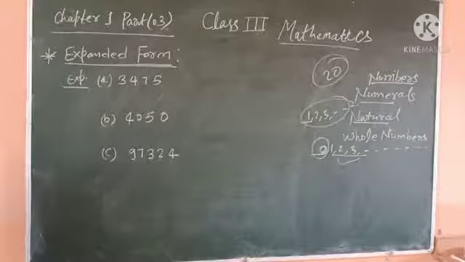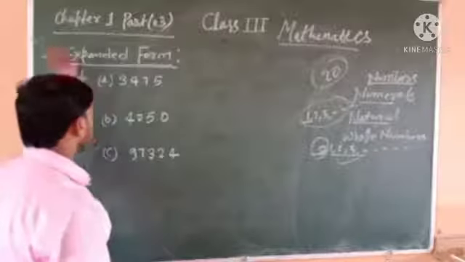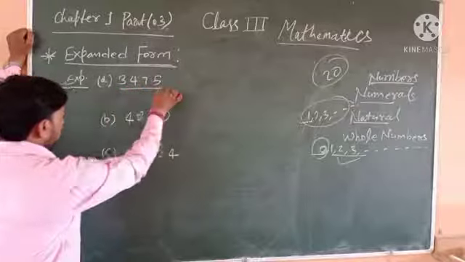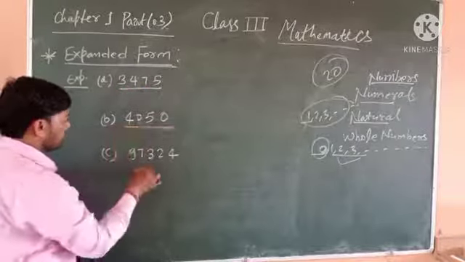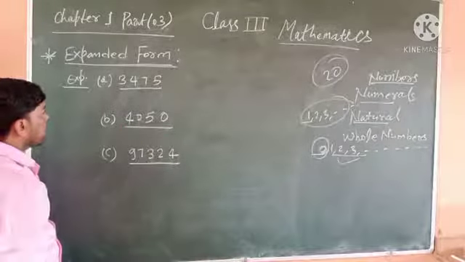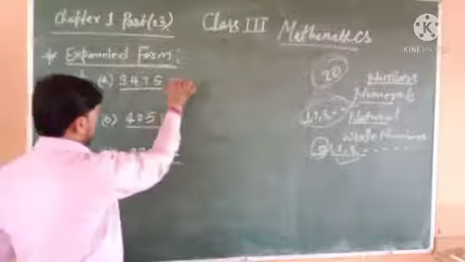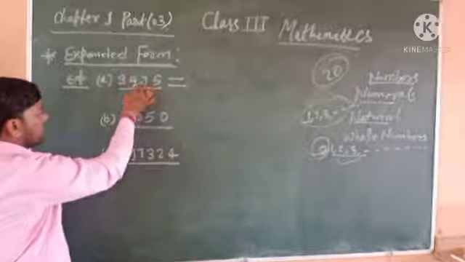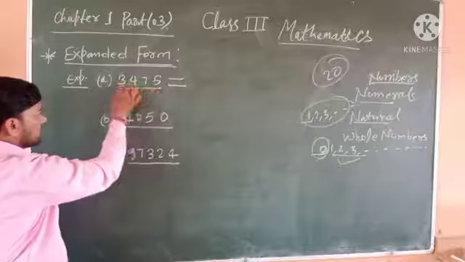Our next topic is the expanded form of numerals. A numeral is given: 3, 4, 7, 5. We have to write it in expanded form. Ones, tens, hundreds, thousands.